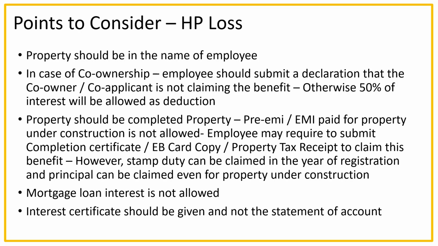In case the name of co-applicant is available in the interest certificate, because interest certificate is normally the evidence submitted by employee to employer for validation, then the employee should obtain a declaration from co-applicant that he or she is not claiming this benefit. In case that declaration is not submitted to employer, as a standard practice, 50% of interest alone will be allowed as deduction.